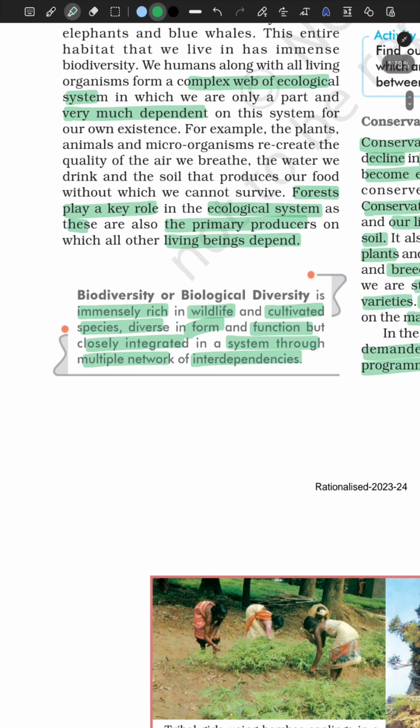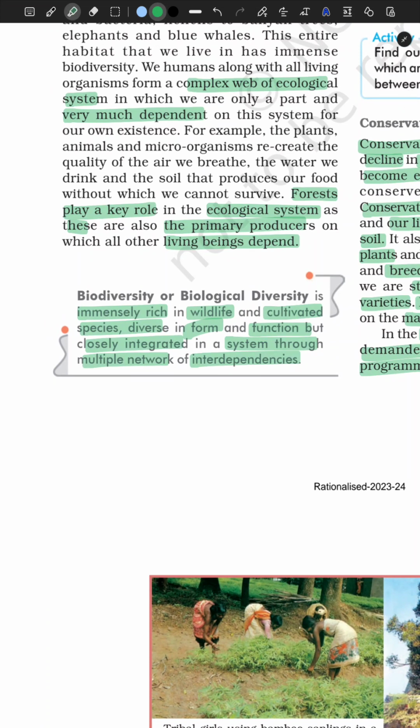When we talk about biological diversity or an ecosystem, all of those organisms are interdependent on each other. Like without the frogs, snakes cannot survive. Without snakes, eagles and some other big birds cannot survive, right? And without the snakes, there will be very much breeding of those rats and little species which will completely take over the land or the forest area and will destroy the ecosystem. So we need all of these aspects of this ecological or food web, we might say in science, and we need it to have this ecosystem in balance, right?